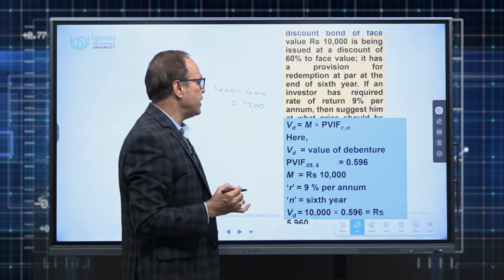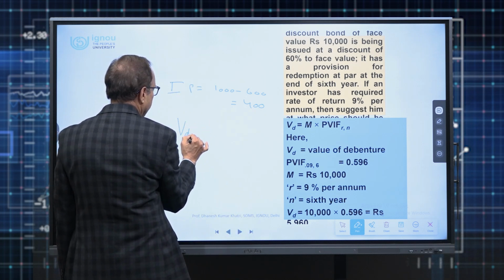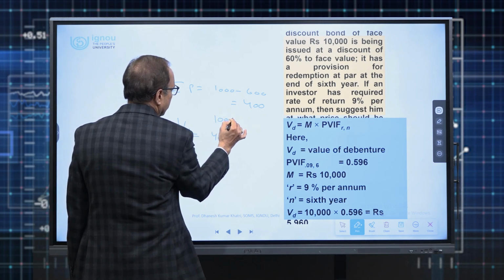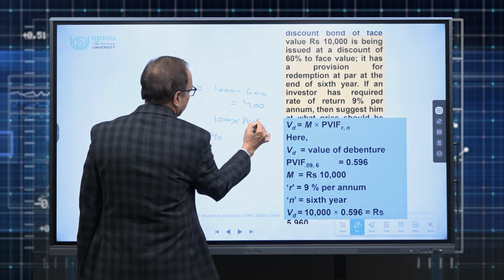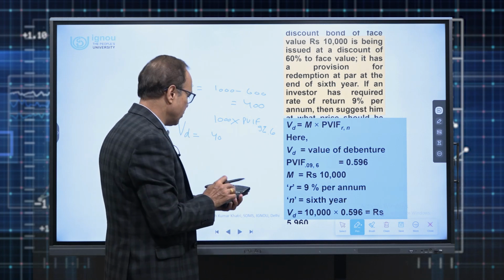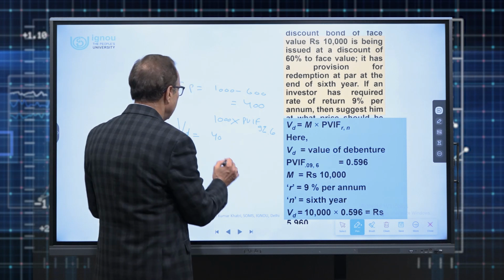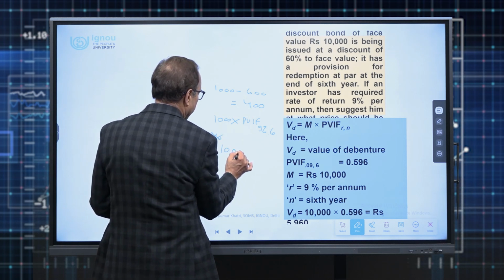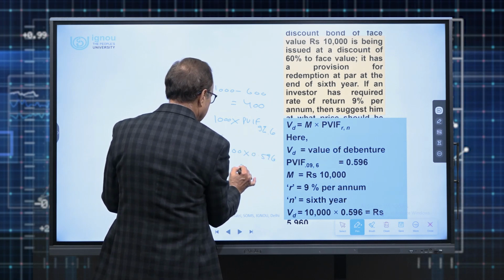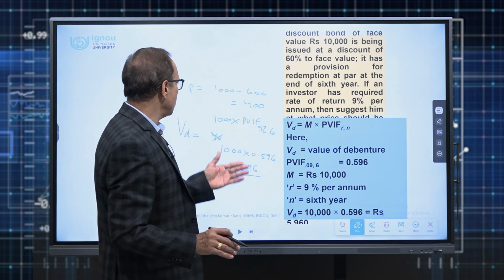If an investor has a required rate of return of 9%, so the simple value he is ready to pay, for him the value of this debenture is 1000, because 1000 will be the maturity value, multiplied by PVIF at 9% for 6 years. So we can work out this particular factor: 1 upon 1.09 raised to the power of 6. So we get the factor like this, 1000 multiplied by 0.596. So for him, the value is 596, whereas the company is issuing it to him at 400.